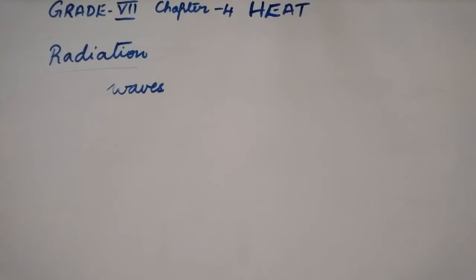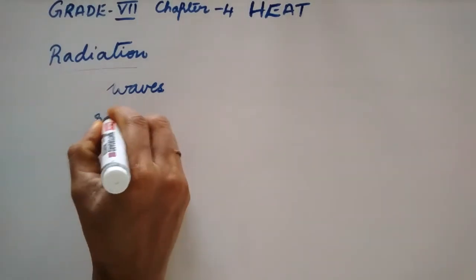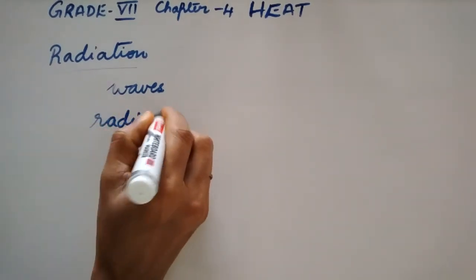The radiation is a process of heat transfer from a hot body to a cold body without the involvement of any medium. The energy involved in this process is called radiant energy.